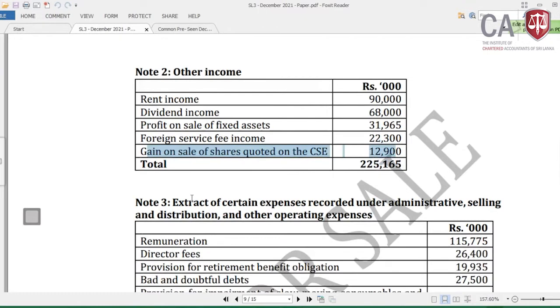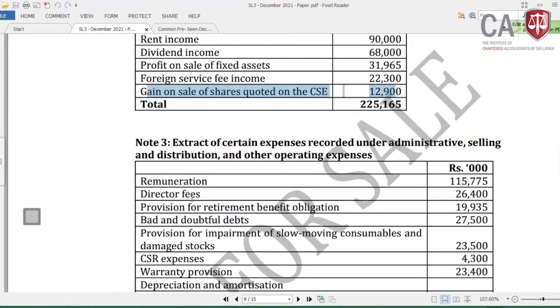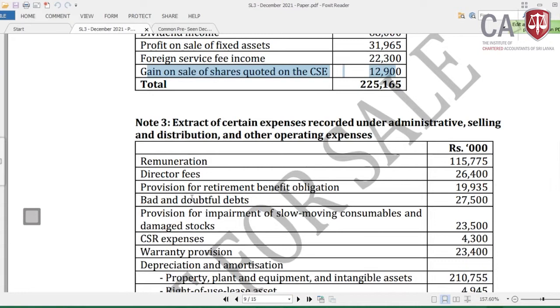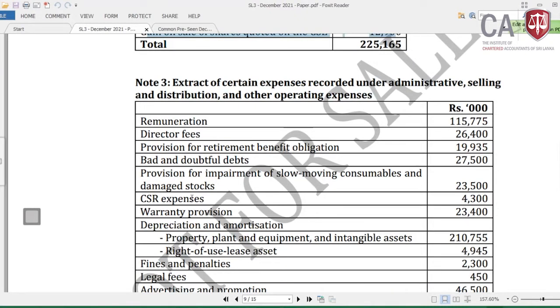Then extracts of certain expenses recorded under administrative, selling and distribution, and other operating expenses: remuneration, director fee, provision for retirement benefit obligation, one of the disallowable expenses, and bad and doubtful debts. We need to look at whatever clarifications are given. Provision for impairment of slow moving consumables and damaged stock is a provision and should be disallowed.